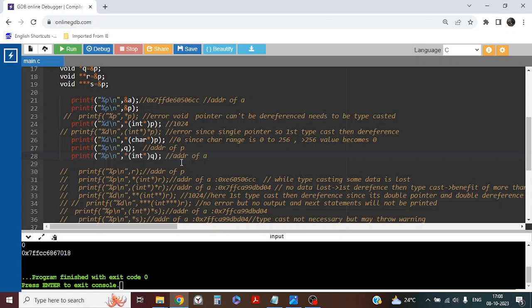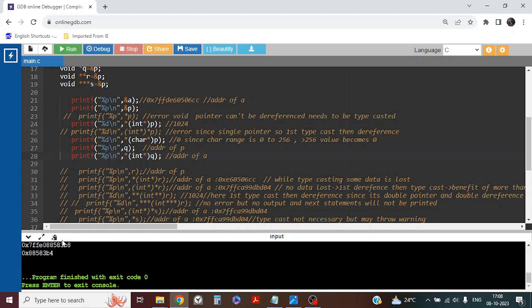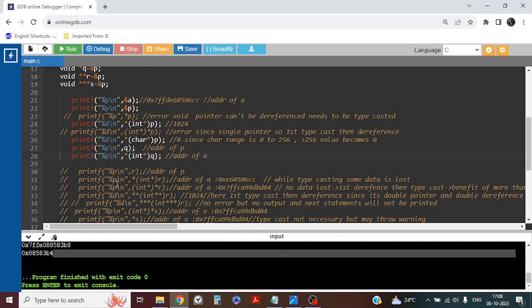One thing to note is that while printing an address instead of a value, it is not necessary to typecast. If we directly dereference q, it would also have given the address of a. So typecasting to an int pointer for getting the address is not necessary. This is an important thing. Let's check. Yes, it has given the address.